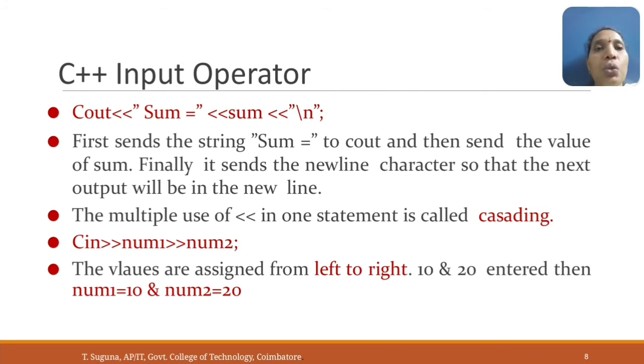Then cin also uses the >> operator twice. So this is also an example of cascading. The values are assigned from left to right. 10 and 20 may be sample values entered. Then this will be assigned as num1 equal to 10 and num2 equal to 20.